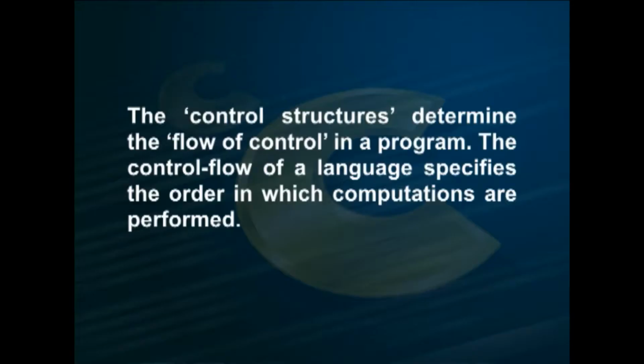But in practice, it may be necessary to make the sequence of the execution flow to be transferred from one part of the program to another part. This can be achieved with the help of control or flow structures. As the name suggests, the control structures determine the flow of control in the program. The control flow of the language specifies the order in which computations are performed.